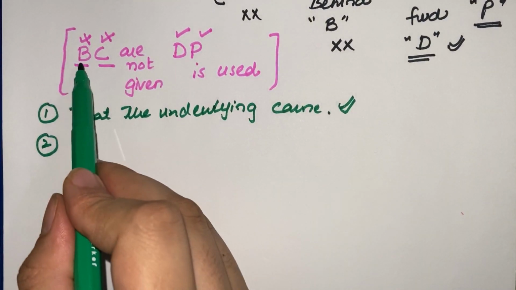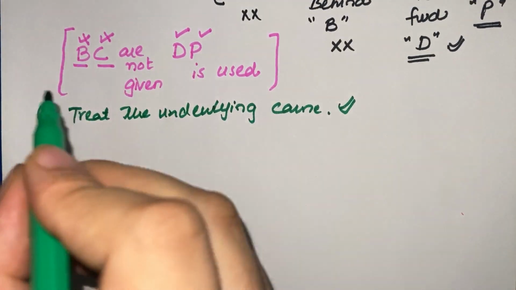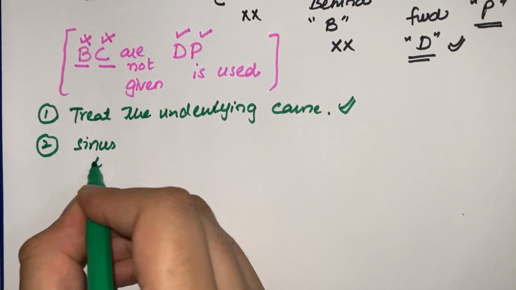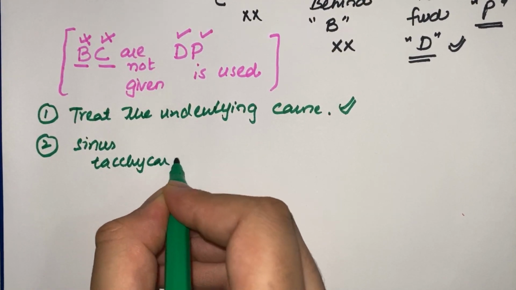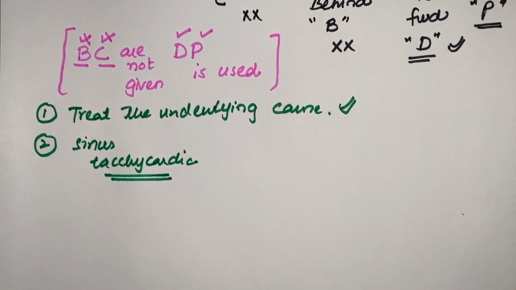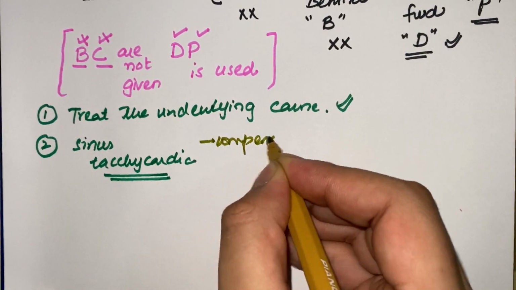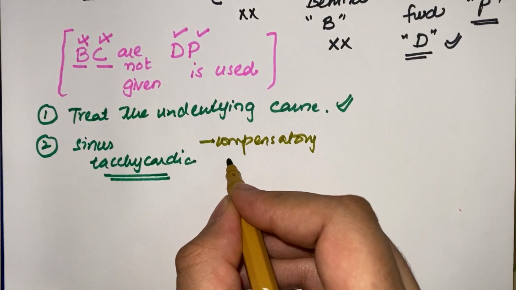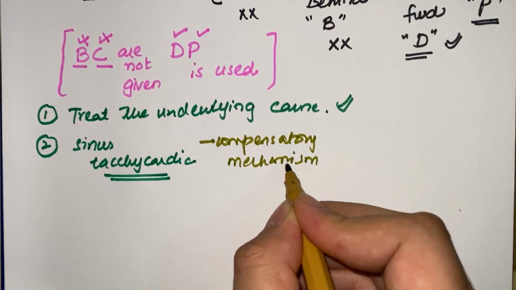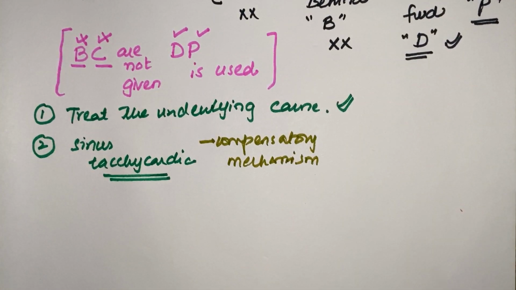Now we'll not give B and C. What are B and C? This will come to your mind: as we know, in a patient with constrictive pericarditis, sinus tachycardia develops, and it is very good. Basically it is a compensatory mechanism that the heart develops. So we'll never give those drugs that reduce the heart rate of the patient. Why? Because it will prove very fatal to the patient.